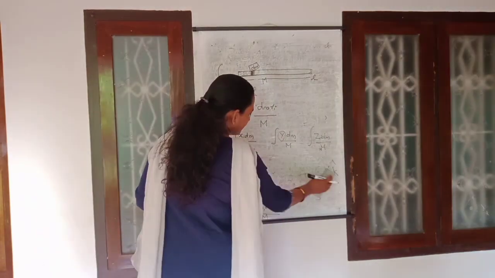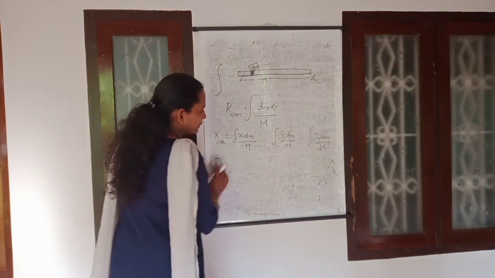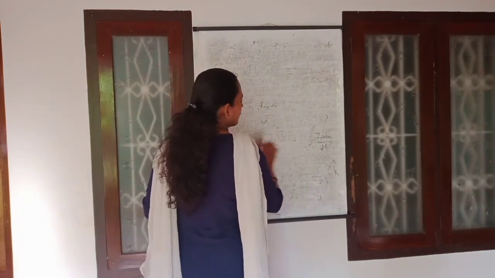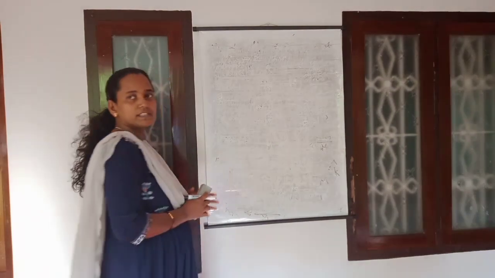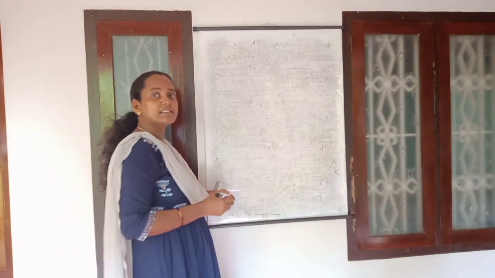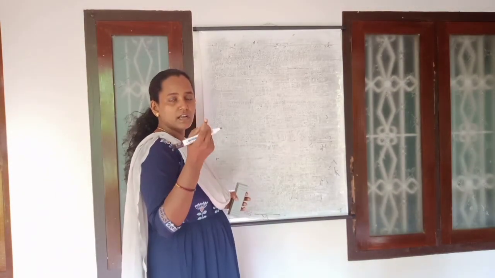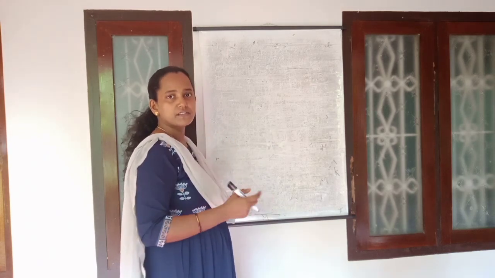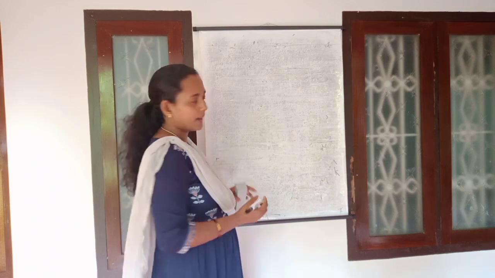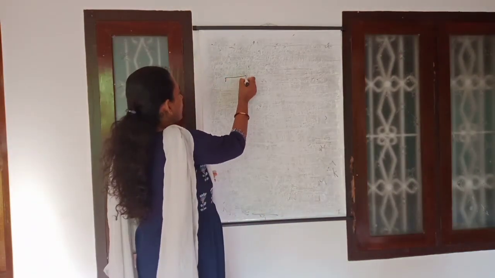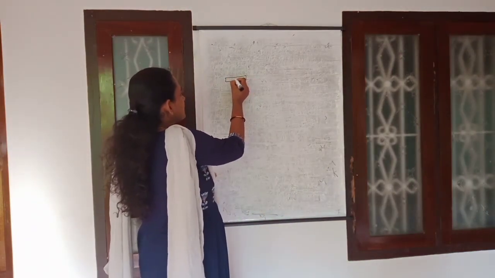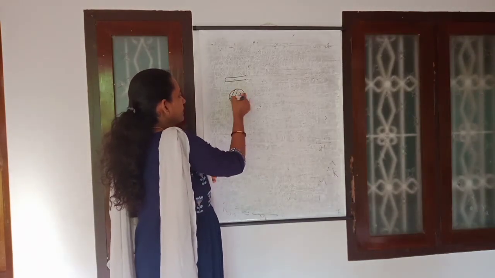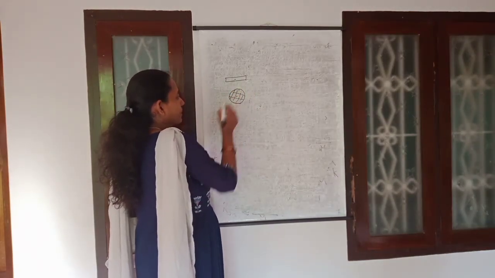And then while I discussed the center of mass of a body, I said to you people, the center of mass of most bodies is actually its geometrical center. There are two types of center of masses. In one case the center of mass is inside the body, but in some other cases the center of mass is outside the body. So whenever we are considering a rod, its center of mass is its geometrical center. Whenever you are considering a sphere, its center of mass is its geometrical center.